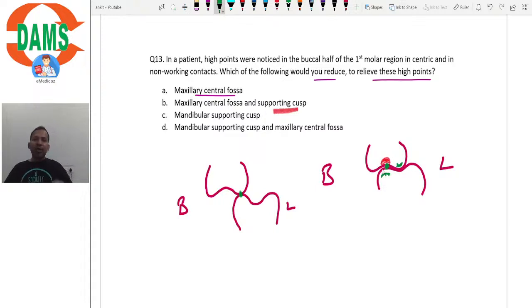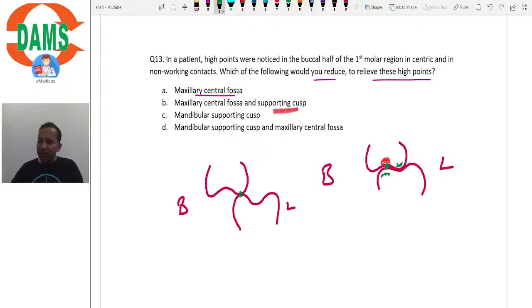So which of these four do you think should be the correct answer? Which of these should we reduce to relieve this high point? Should it be the maxillary central fossa, or should it be the maxillary central fossa and the supporting cusp both? Or should it be the mandibular supporting cusp? Option D is mandibular supporting cusp and maxillary central fossa. इनमें से किसको reduce करेंगे अपन ताकि interference खत्म हो जाए? बताओ किसको reduce करें?